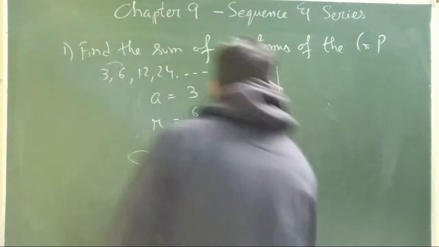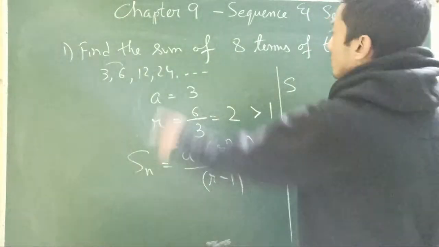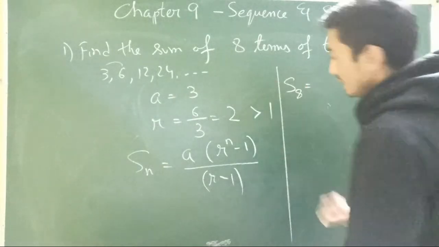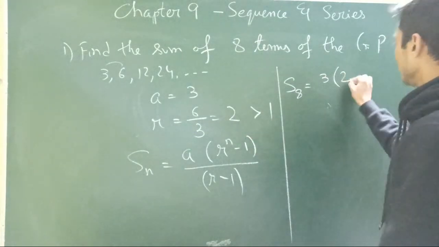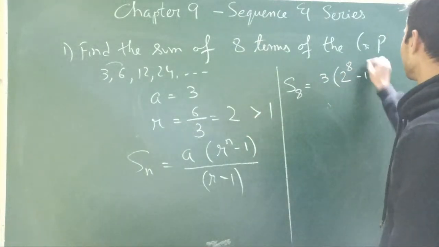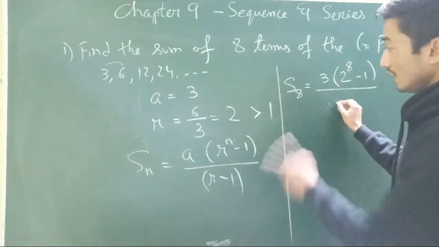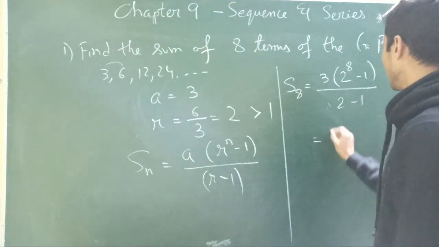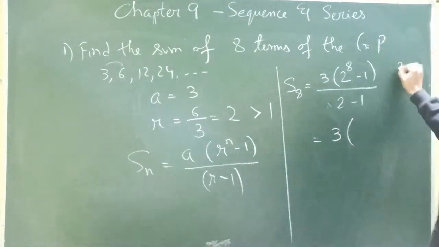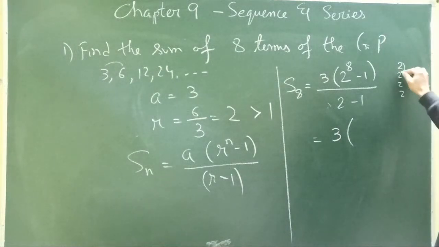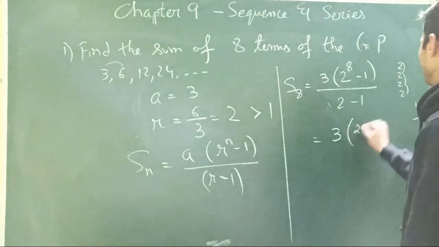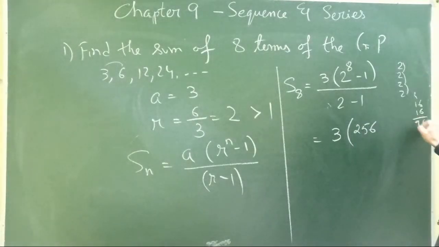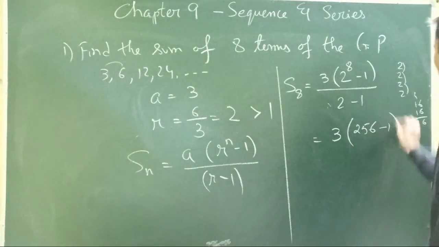We are supposed to find the sum of 8 terms, so n is 8 here. What is a? 3. r is 2, so 2 power 8 minus 1 divided by 2 minus 1. So we'll have 3 into 2 power 8, which is 256, minus 1, divided by 1.